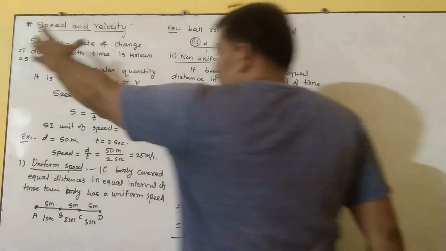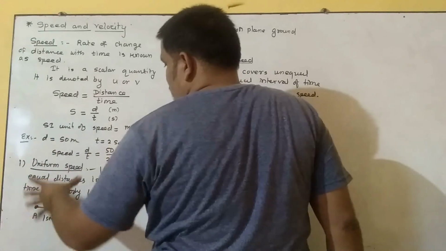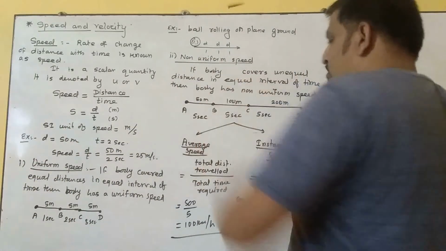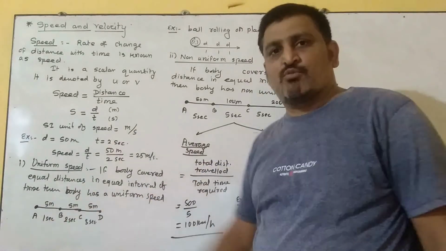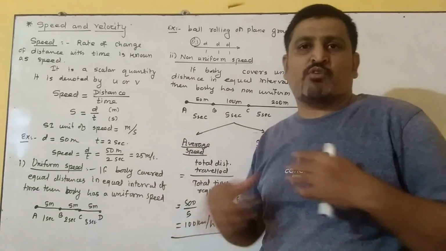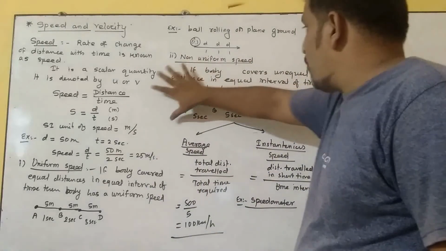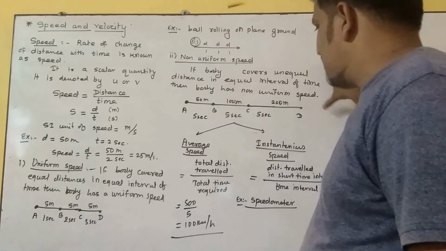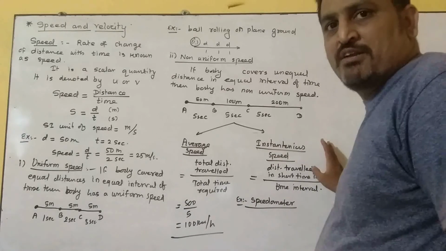So speed is our first main physical concept. It has two different types: one is uniform speed, the other is non-uniform speed. Uniform speed means equal distance covered by the body in equal intervals of time. Non-uniform means unequal distances covered by the body in equal intervals of time. And if the body is in non-uniform speed, then we calculate its average speed as well as instantaneous speed.